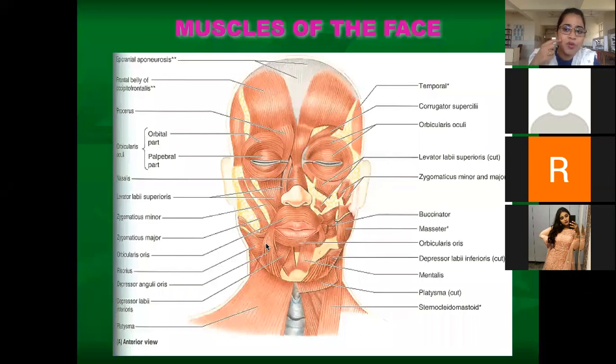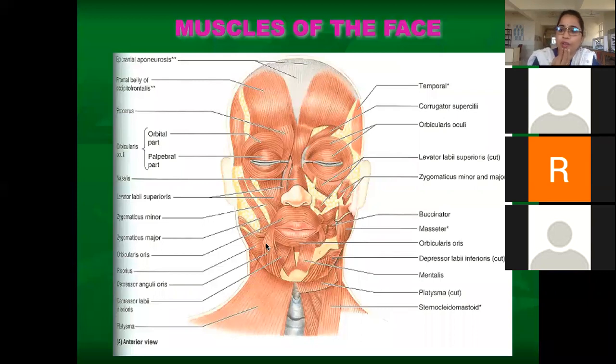Levator anguli oris, risorius, and depressor anguli oris. Clear, all of you? Everyone? Yes, ma'am.